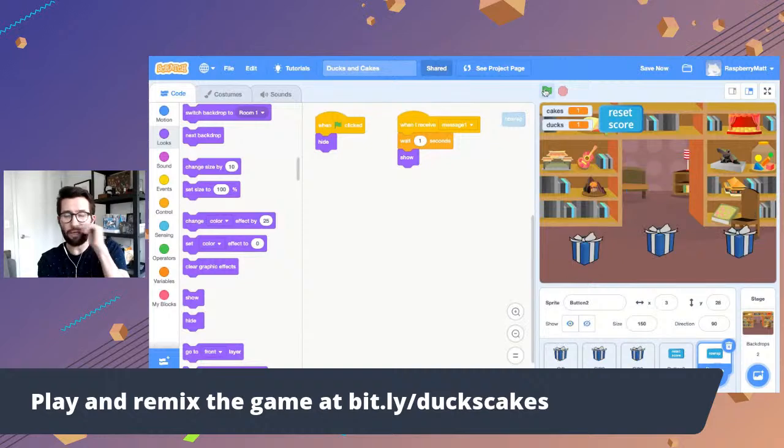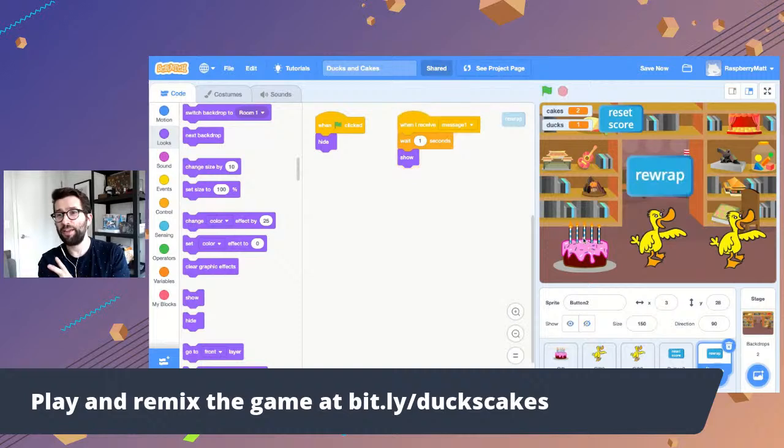We hit the green flag, the button disappears. We pick a gift, it shakes, it opens. Oh, I got 2 cakes in a row. And then the rewrap button appears. Okay. Now, but the rewrap button doesn't do anything yet.